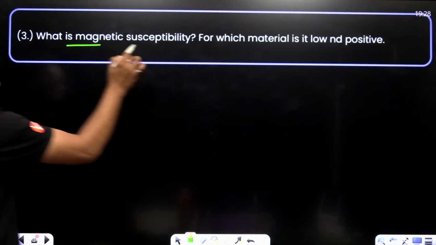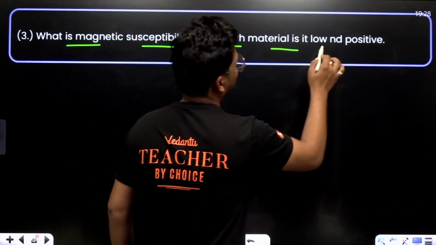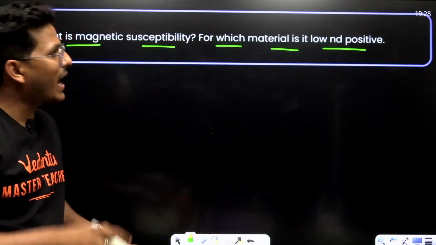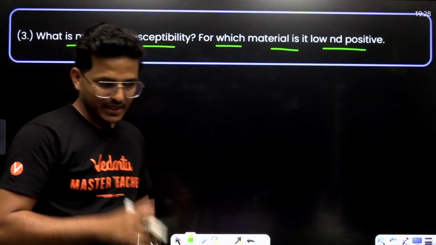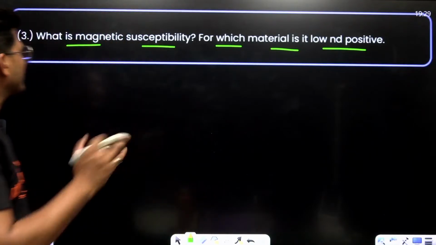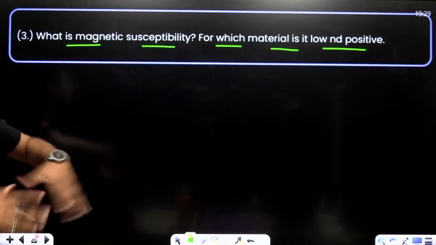What is the magnetic susceptibility for which material it is low and positive? Firstly, we will discuss what is magnetic susceptibility.